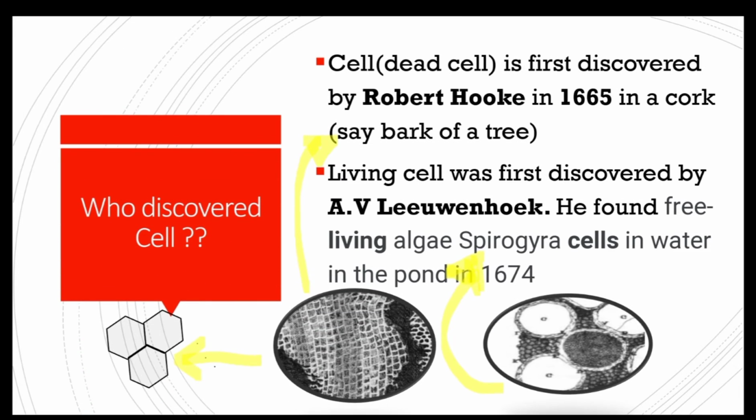Who discovered the cell? The first cell was discovered by Robert Hooke in 1665 in a cork. Cork means the bark of a tree which was used for sealing bottles in those times. Robert Hooke saw room-like structures and called them cellulae. By the way, it was a dead cell. Some years later, Leeuwenhoek found free-living algae, Spirogyra cells, in pond water using his self-made microscope. It was a great discovery, right?